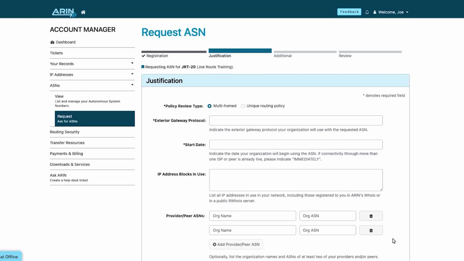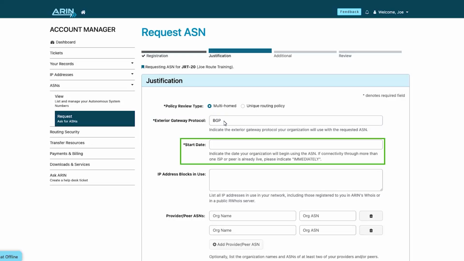Next, you will enter the information required for justification. Fields noted with an asterisk are required. Select the policy review type. Most requests fall under the multi-homed policy review type, and the most common exterior gateway protocol is BGP.